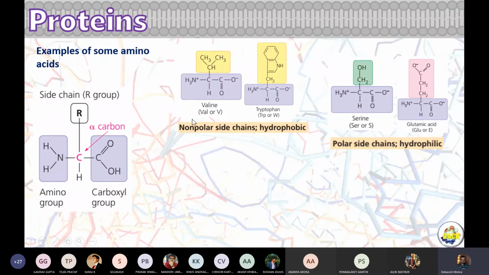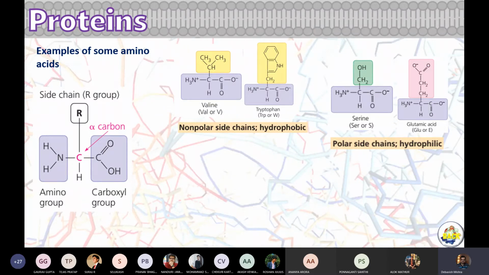So what are these side chains? Depending on the side chain, there are 20 amino acids. They can be very hydrophobic, very hydrophilic, acidic, basic, negatively charged, or positively charged. They can have sulfur, which can potentially make disulfide bonds.